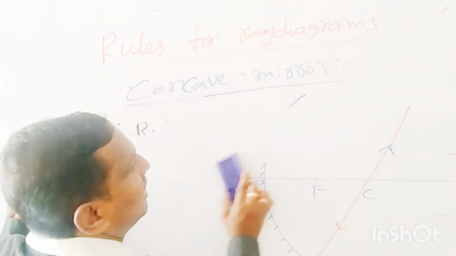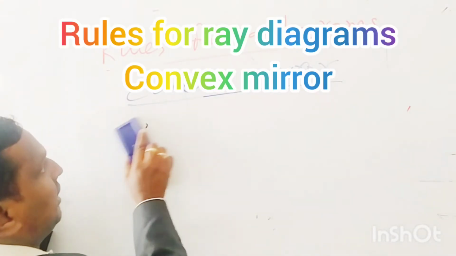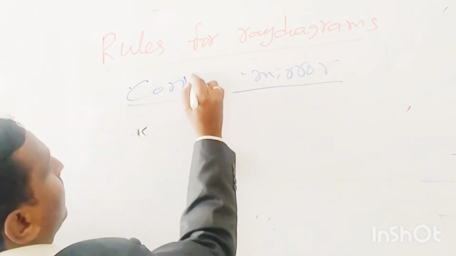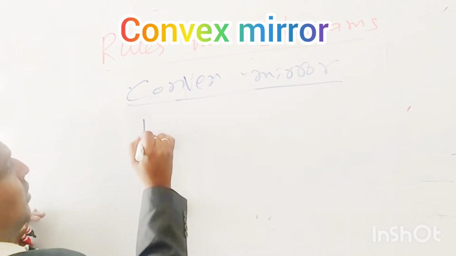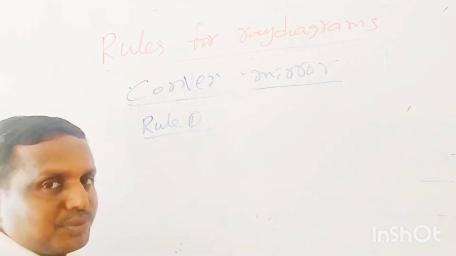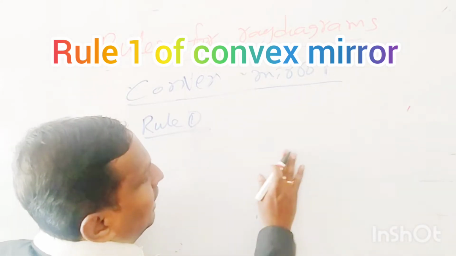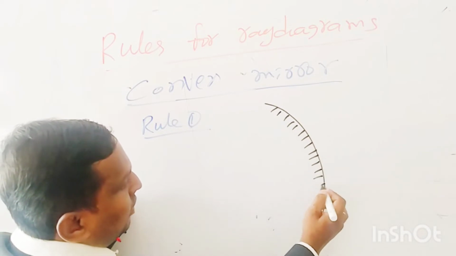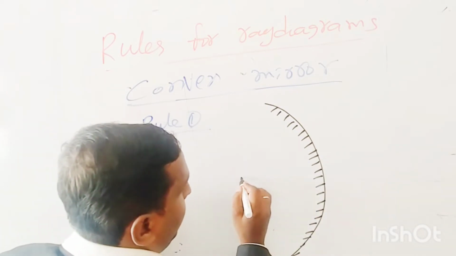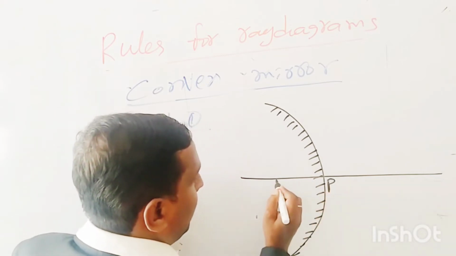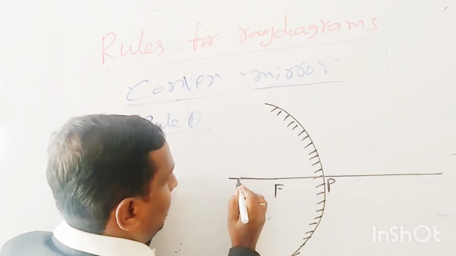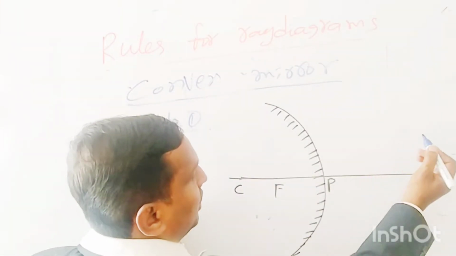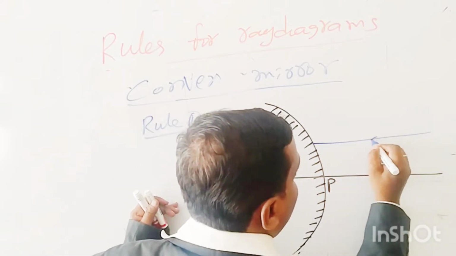Now we can discuss the convex mirror. Again, we have 3 rules for the convex mirror also. Rule 1. Now we will take a convex mirror, well known to you: pole, focus, and center of curvature. So now rule 1. You take a light ray.